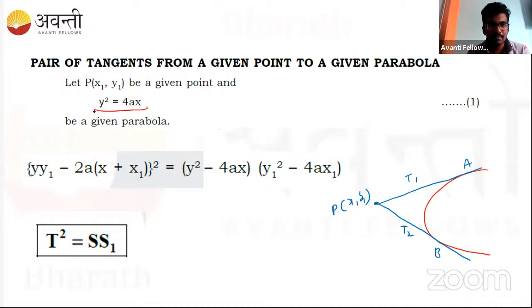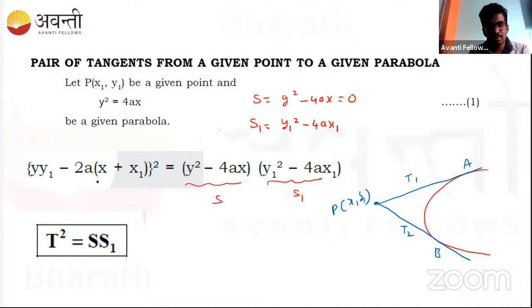If this is the equation of the parabola, I need to represent that in the standard second degree equation, S = y² − 4ax = 0. And I can find what is S1. S1 is given by y1² − 4ax1. So this is not actually equal to 0. We'll get some number. And then if you multiply these two, S and S1, you will get the tangent.